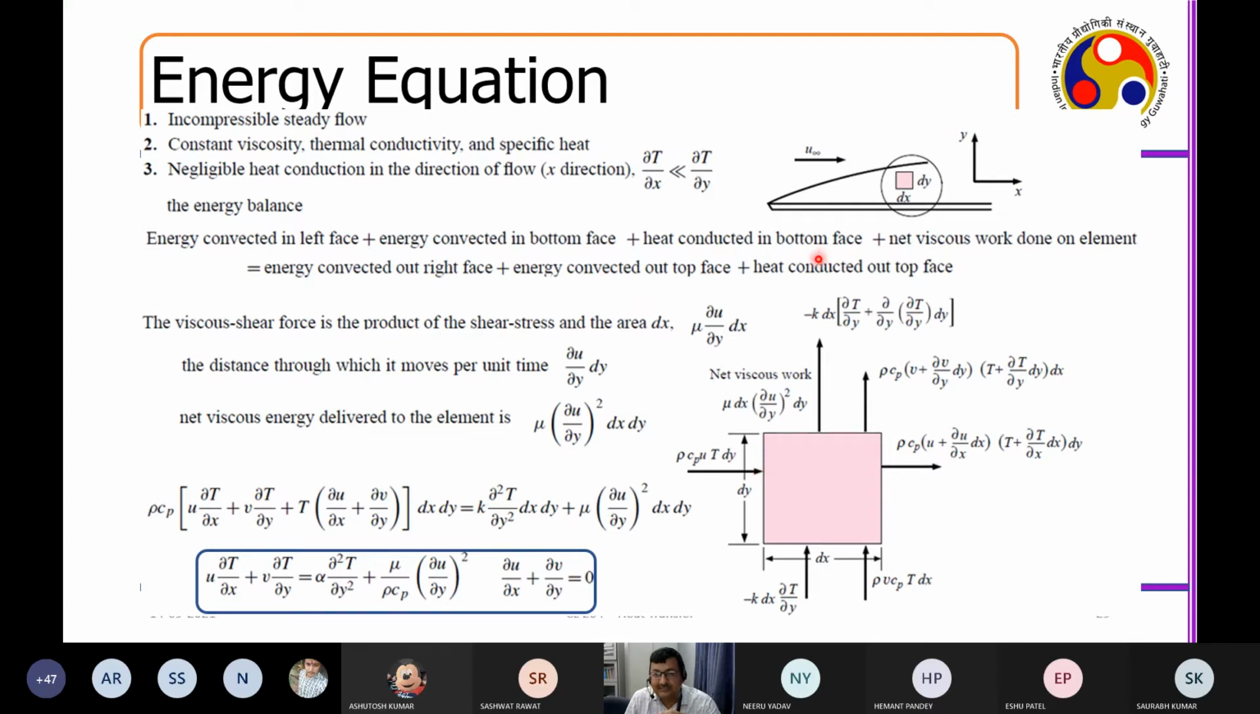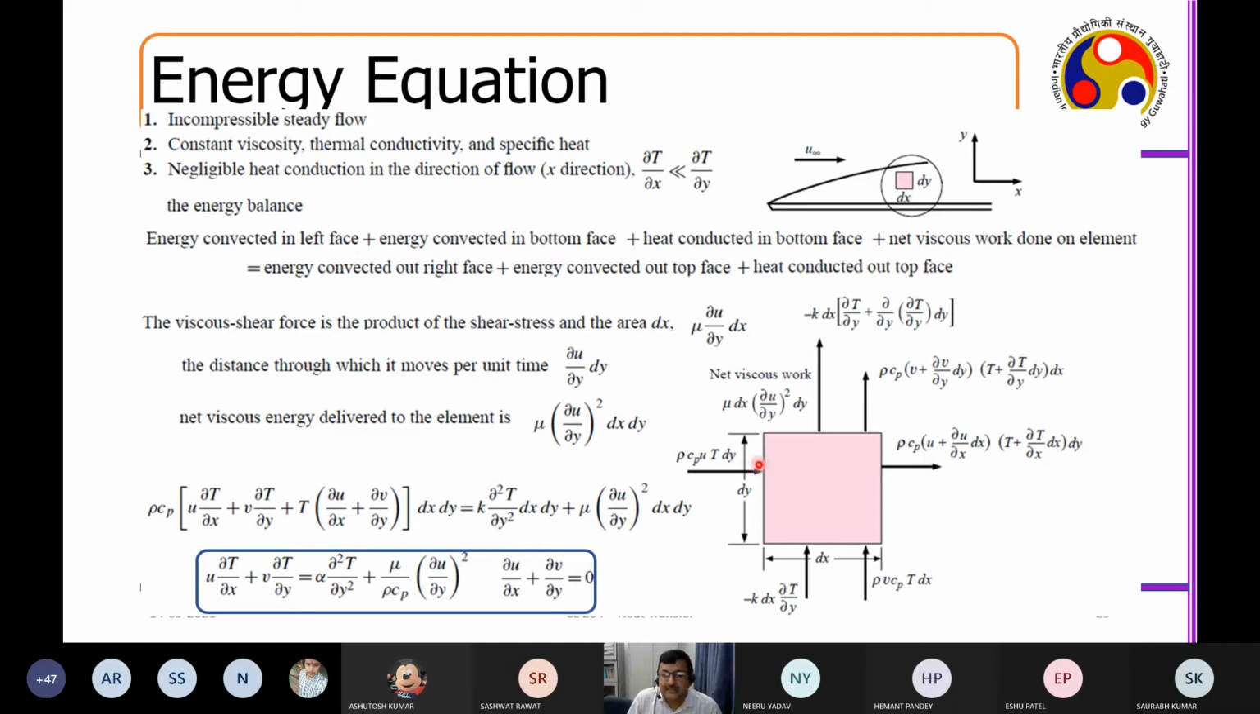But for conduction, what am I doing? I'm not doing it in the horizontal direction. Heat conducted from the bottom phase and heat conducted out of the top phase, just to keep it simple. And then I have a heat component associated with friction also. So net viscous work done on the element, right? So this is my energy balance. This is my energy balance altogether.